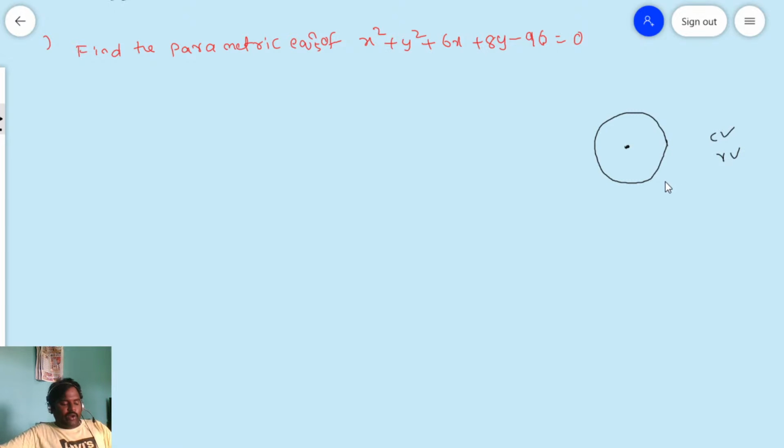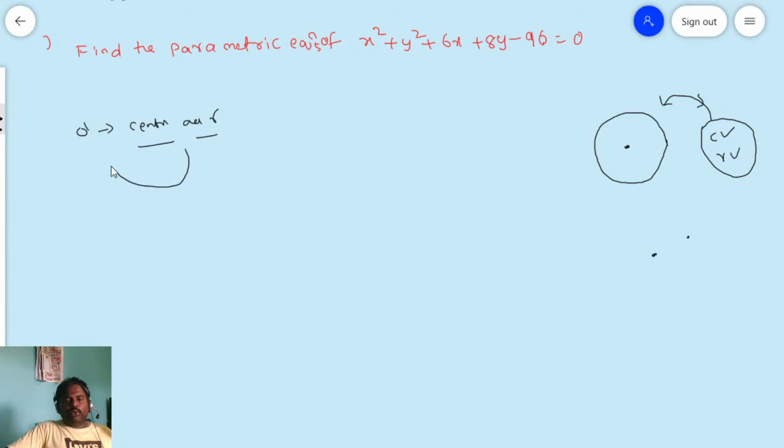But now what we are doing is, they will give a center and a point on the circle, and you need to find the circle equation. Once again I am repeating: if they give a circle, you can get the center and the radius. If they give a center and radius, you can get the circle equation.